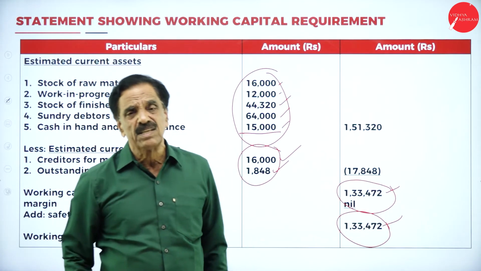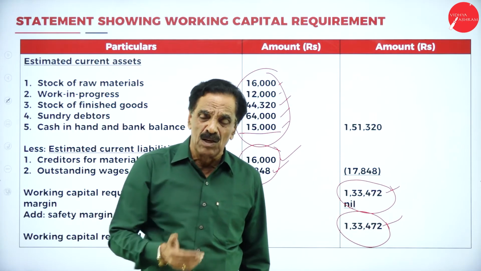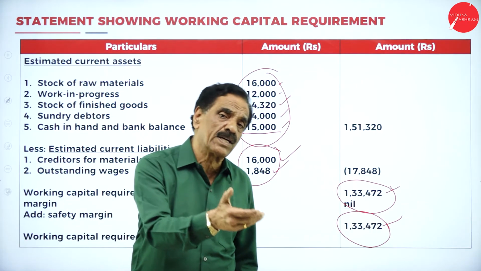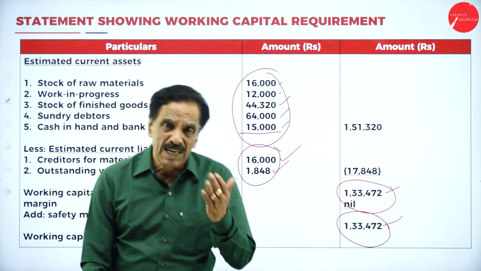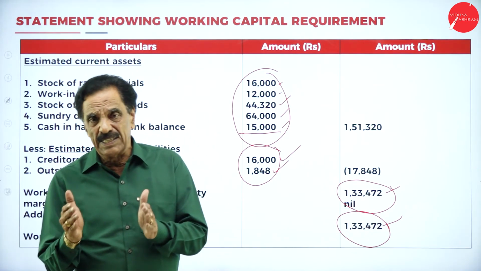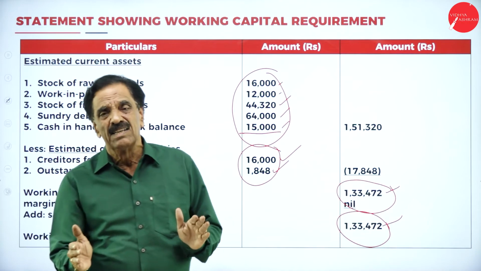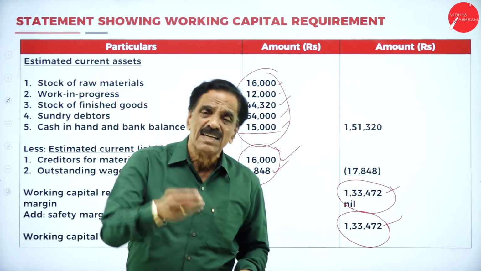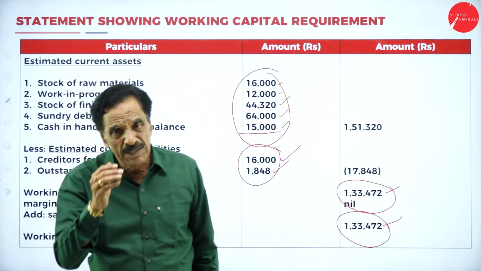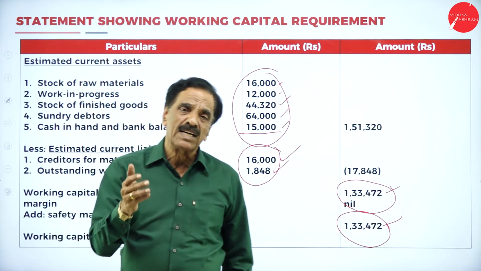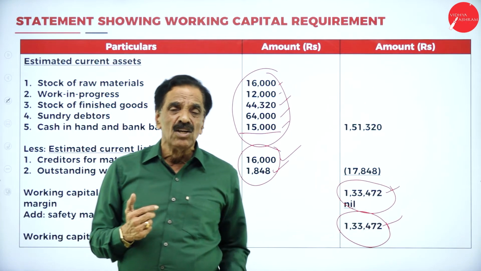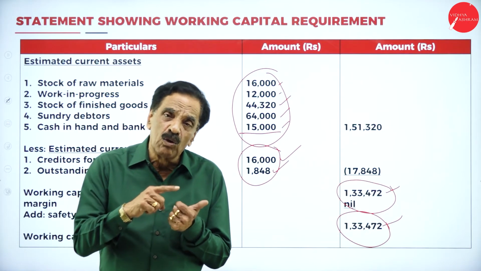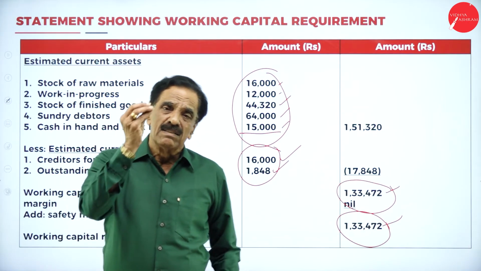So in the previous session, I told what actually working capital is and why working capital is raised. For day-to-day operation, we require some funds. That fund is called working capital. What is actually working capital? Current asset minus current liability. Which are the current assets? Generally, you already studied in the first, second, and third semester: cash in hand, cash at bank, bills receivable, debtor, stock, marketable security, prepaid expense are the current assets. Which are the current liabilities? Creditor, bills payable, provision for taxation, outstanding wages, creditor for material. That is the current liability.